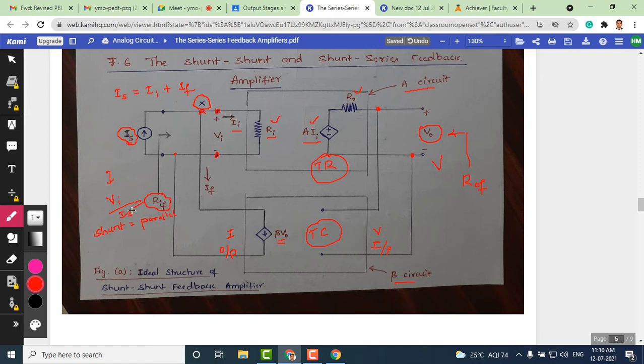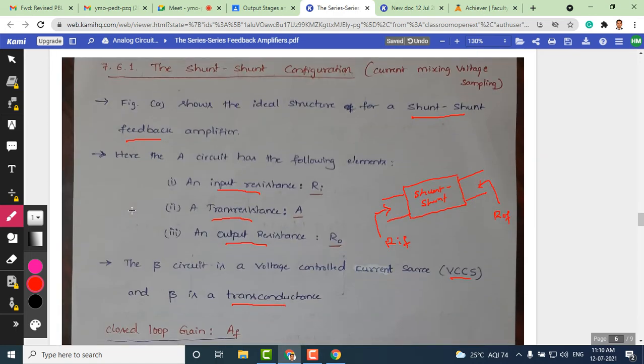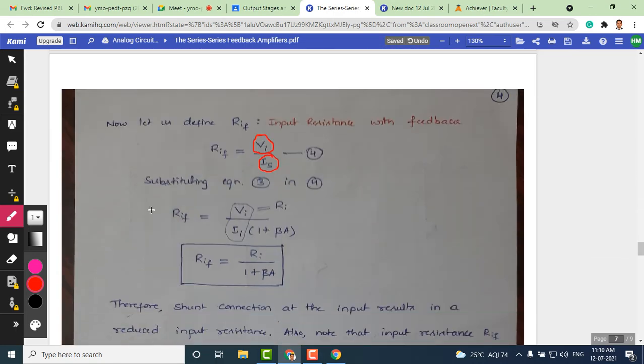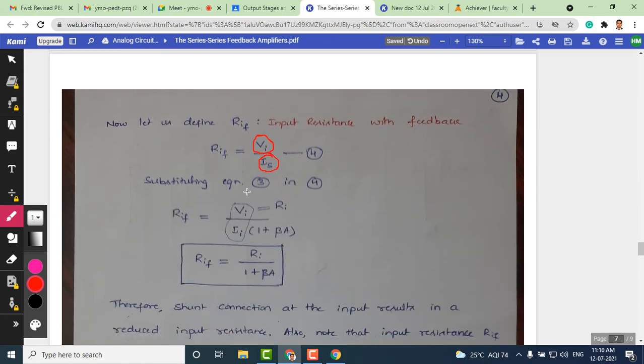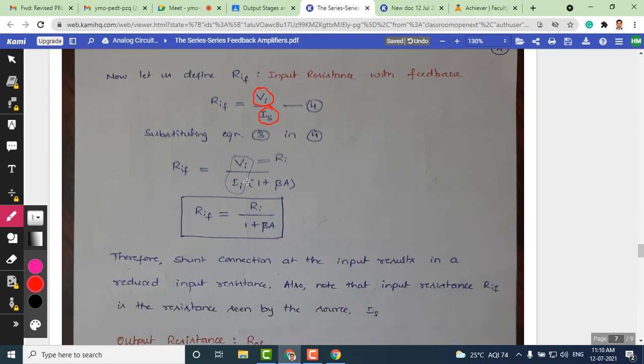That is the definition of RIF. Now we'll go back to the circuit. So RIF is nothing but Vi by Is. Now we know this Is equation, which is already derived here from equation 3. So now we can substitute equation 3 in equation 4, that is the definition, and let us see what is the